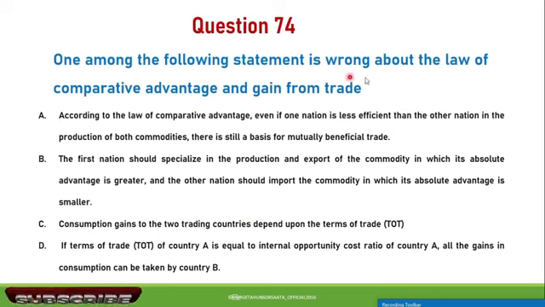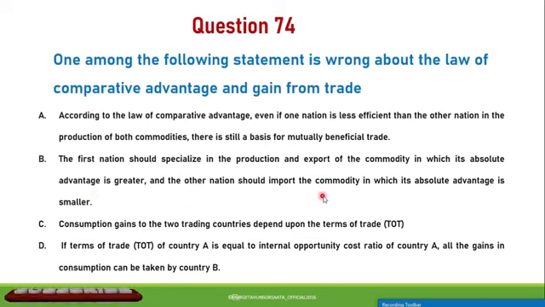Question number 74. One among the following statements is wrong about the law of comparative advantage and gains from trade. A. According to the law of comparative advantage, even if one nation is less efficient than the other nation in the production of both commodities, there is still a base for mutually beneficial trade. B. The first nation should specialize in the production and export of the commodity in which its absolute advantage is greater, and the other nation should import the commodity in which its absolute advantage is smaller. C.